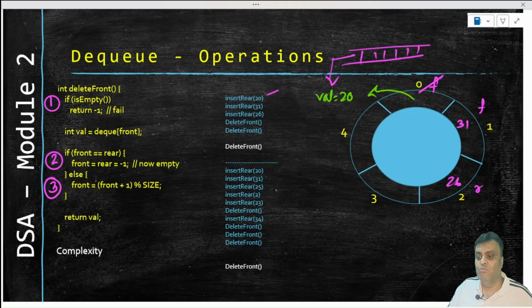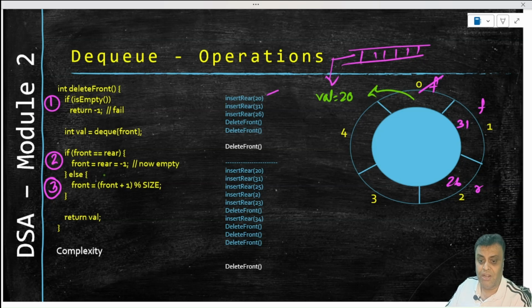And then we have to move front forward. Are front and rear the same? If front and rear are the same, then we are hitting a condition where we have reached the end of the queue, and moving front will not help, because front cannot cross rear. In our case, that is not happening.